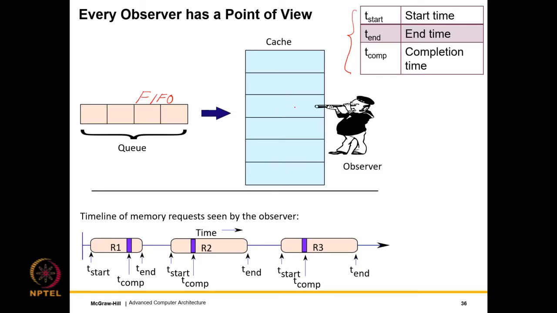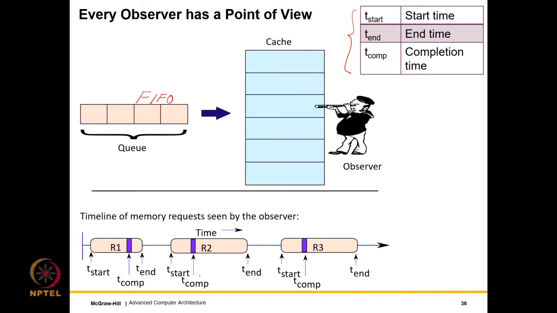Appears to fully execute. So a read would be when the value has been sensed and latched into the buffers of the cache. A write is when the values in the SRAM cells change. If I were to draw a timeline at the bottom, the timeline of memory requests seen by the observer, we would see that every request has a starting time, which is when it entered the queue. It has a completion time when the actual read or write happened on the array, and an ending time when finally it is removed from the queue and we clean up its state.